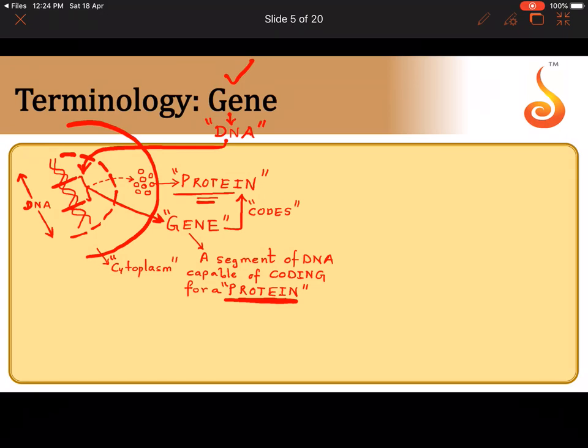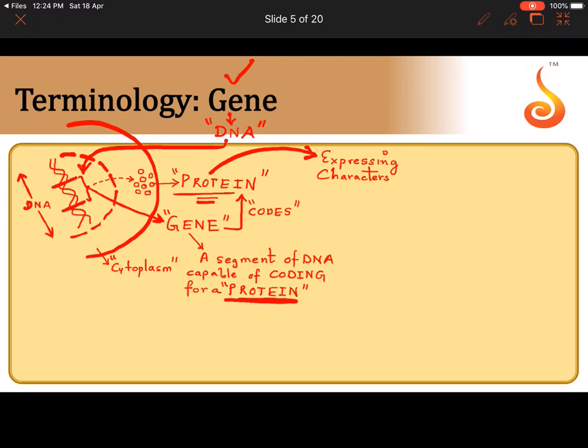because you all know what proteins can do. Proteins are the ones which are ultimately involved in expression of characters in the cell or in the whole organism. So proteins are the ones which help in expressing characters.